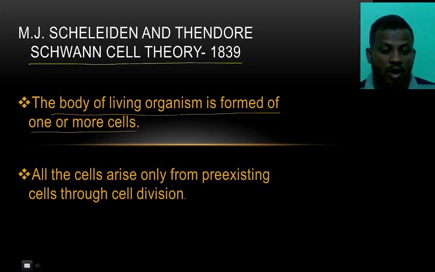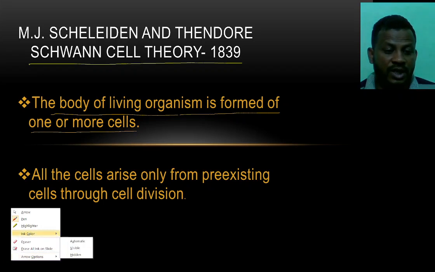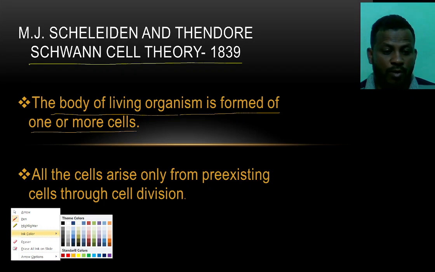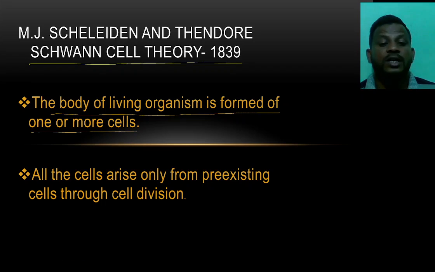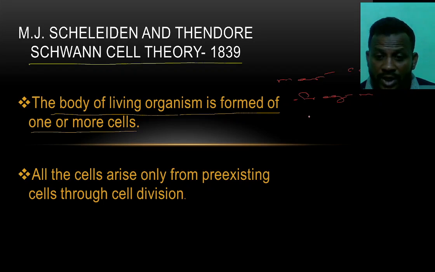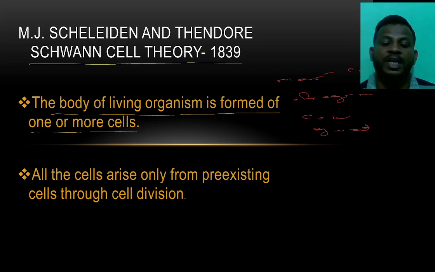It means organisms are formed by one or more living cells. You can take the example of a man. We are made up of cells, multiple cells. If you take the frog, that is also made up of many cells. If you take the cow, that is also made up of multiple cells. If you take the goat, that is also made up of multiple cells.